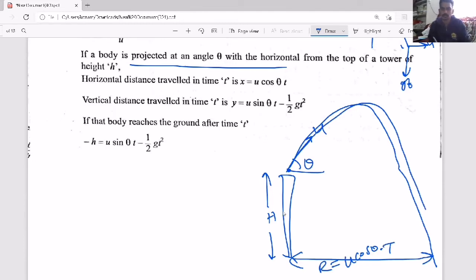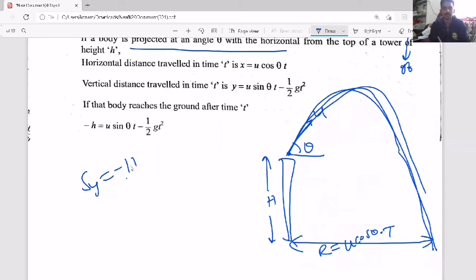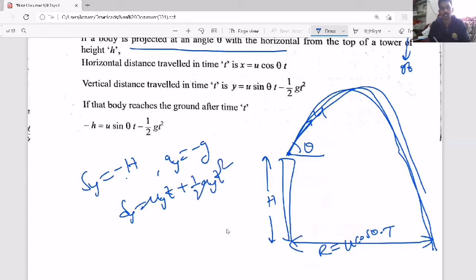Time of flight means the time from here to here. When it reaches from here to here, the vertical displacement is minus h and the vertical acceleration is minus g. Then sy equals uy into t plus half ay t square, where ay is minus g and uy is the initial vertical velocity, that will become u sin theta.